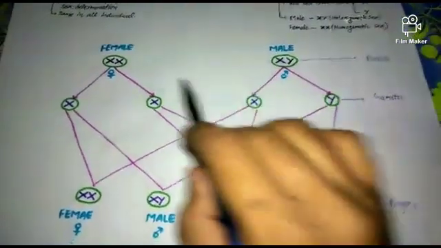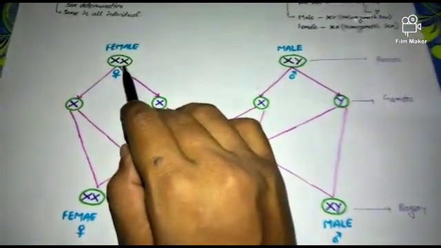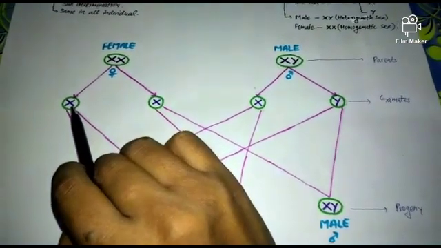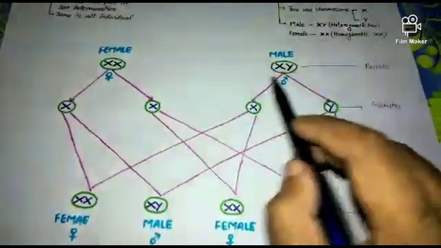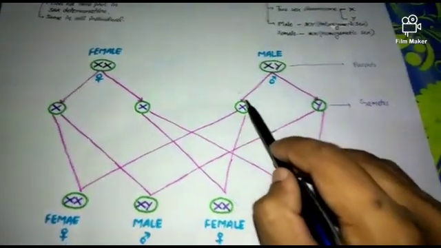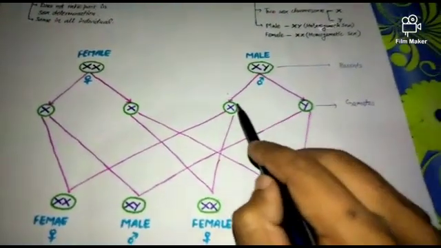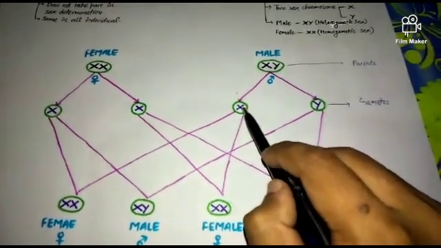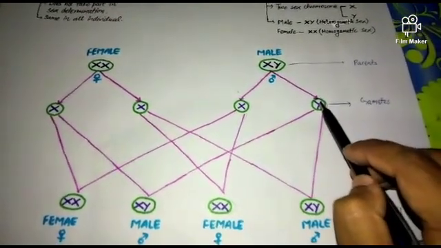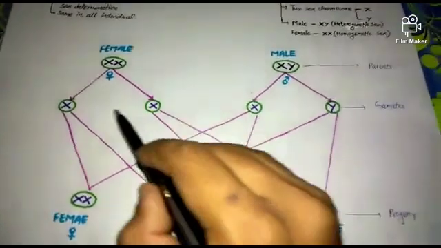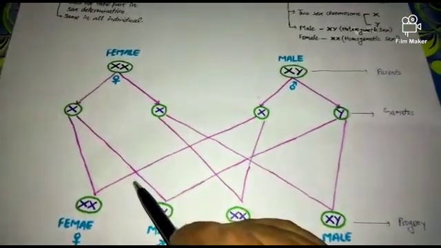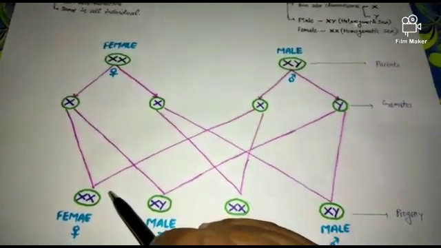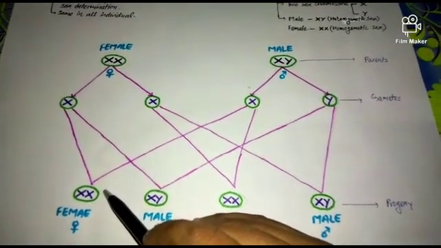The female forms two gametes that are the same in nature, X gamete and X gamete, and the male also forms two gametes but different in nature: the first is the X gamete and the second is the Y gamete. After that, the gametes meet with each other through fertilization and form the new individuals, or progeny.